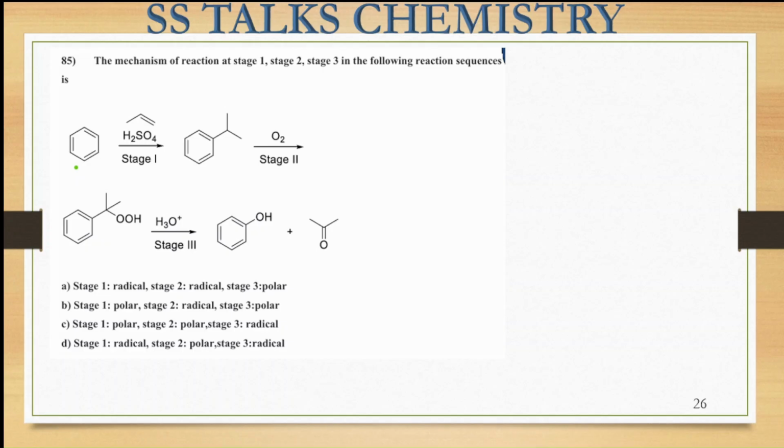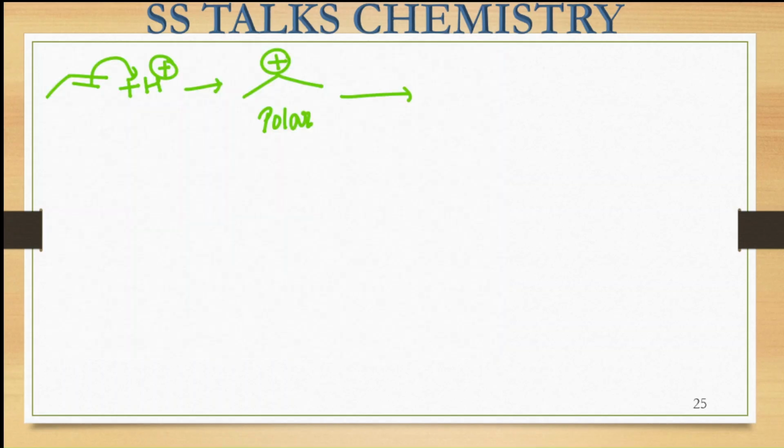So the substitution will be taking place over here. This will be attacking over there, so we will get this particular species, and this ring will be formed.